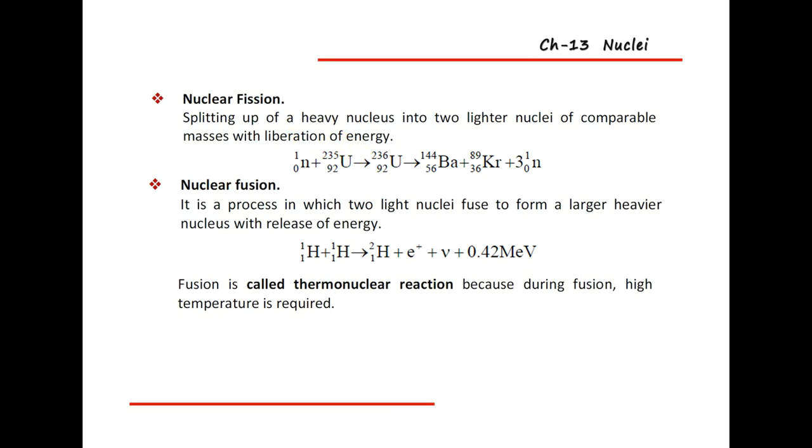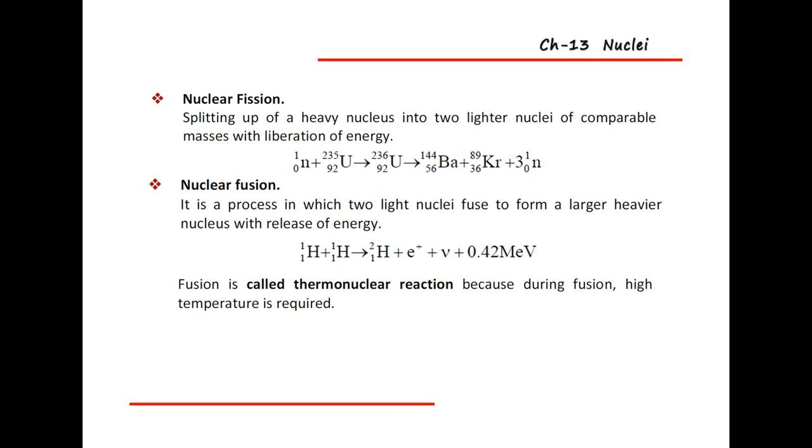If you want to split uranium 235, you should bombard it with a slow moving neutron. It breaks into lighter nuclei, releasing three neutrons and an enormous amount of energy.